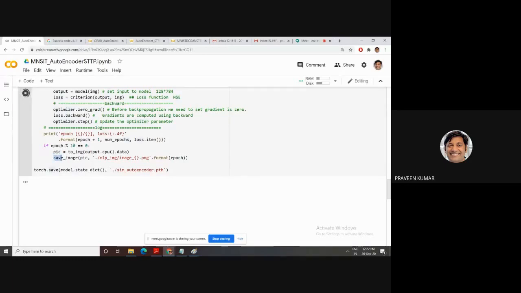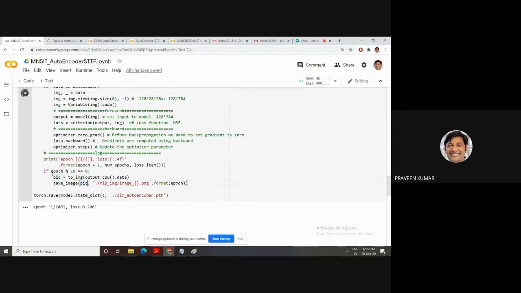I have put a condition that when the epoch is 10, the image is converted and saved. This pic is our output converted to CPU. Then this image is stored in this MLP folder. The last statement is to save our model after completion of 100 epochs. You can see that the loss is decreasing epoch by epoch. On the 10th epoch, we get this result, so I have saved this result at 10.